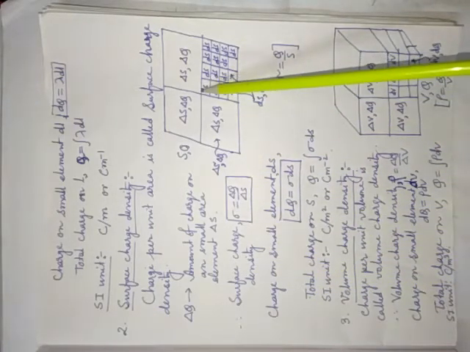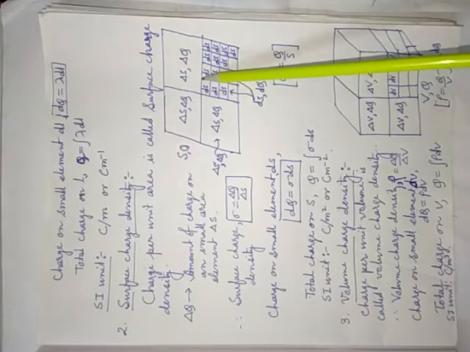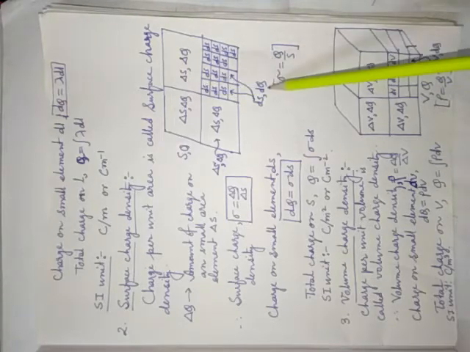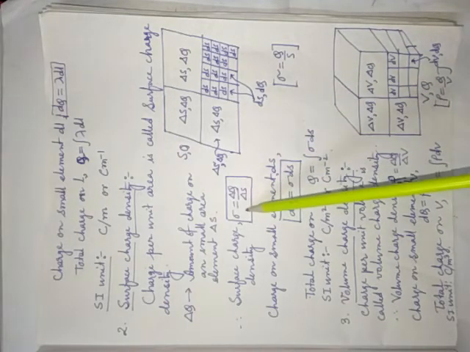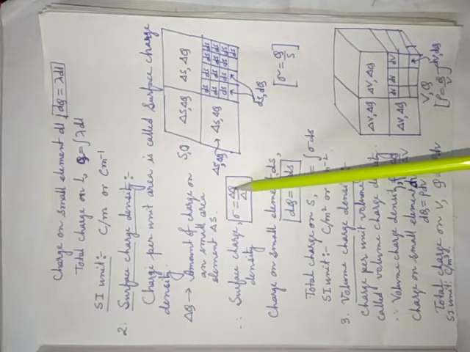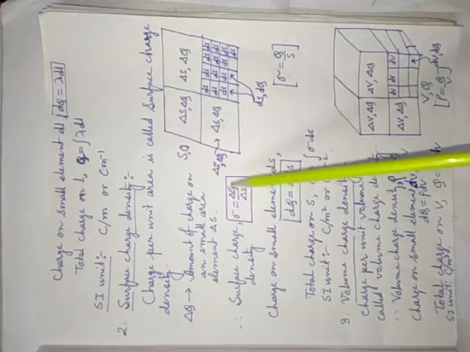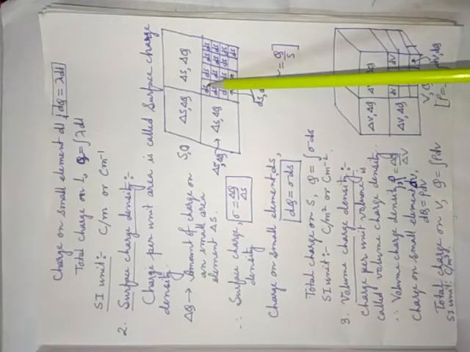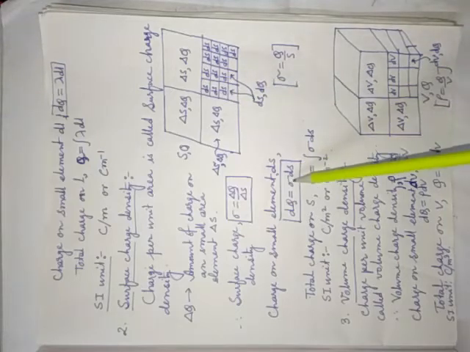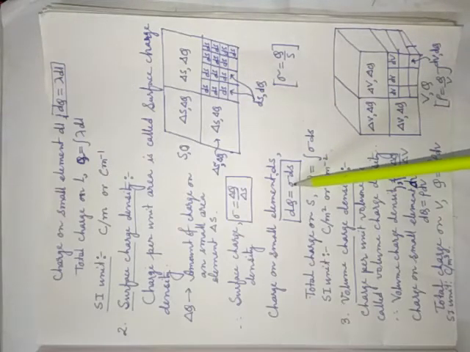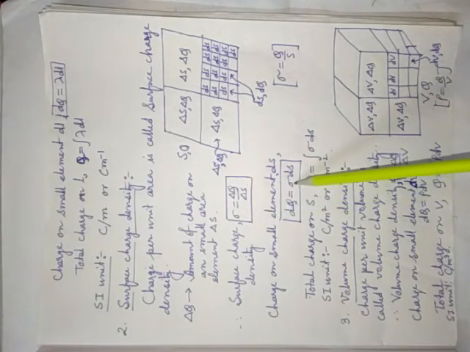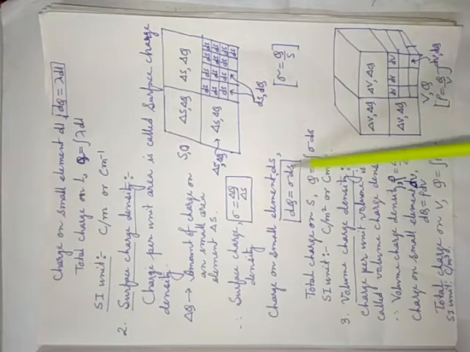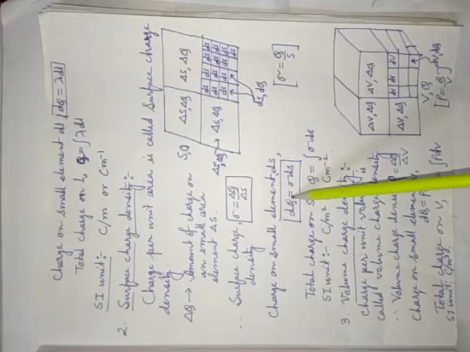Again, what is the charge in the small portion dS now? That means it is dq. dq equals what? Use the unitary method. Sigma is the charge per unit area. If unit area contains charge sigma, then the small area dS will contain, just multiply, sigma into dS. That is the total charge in dS, which is equal to dq.